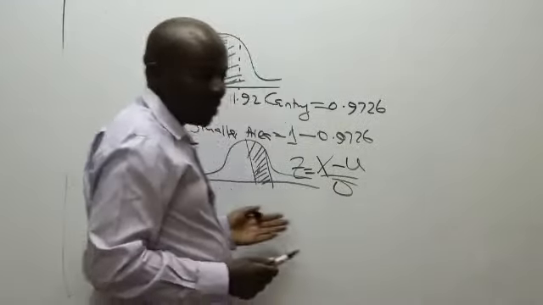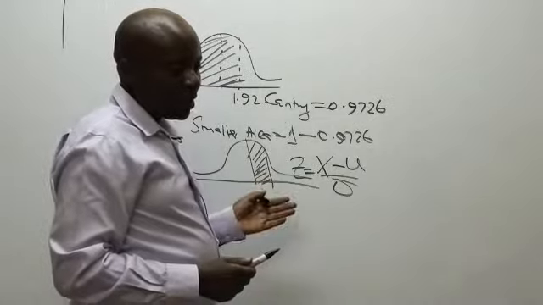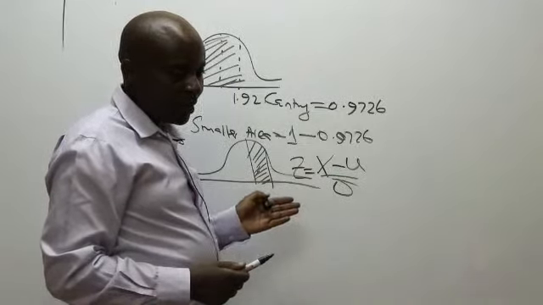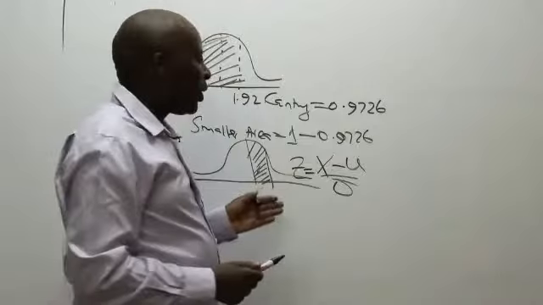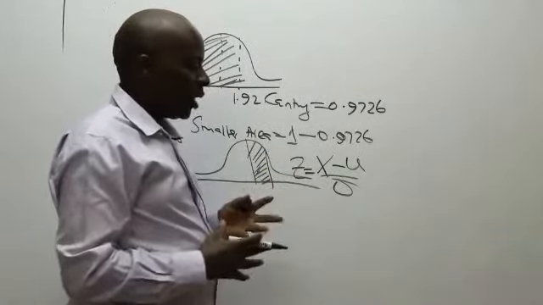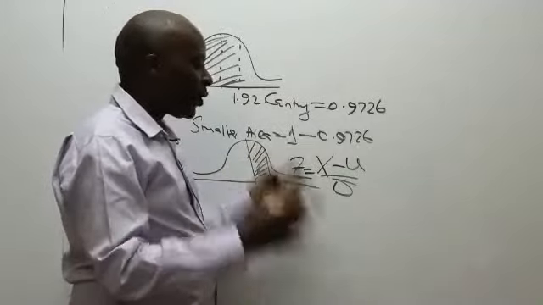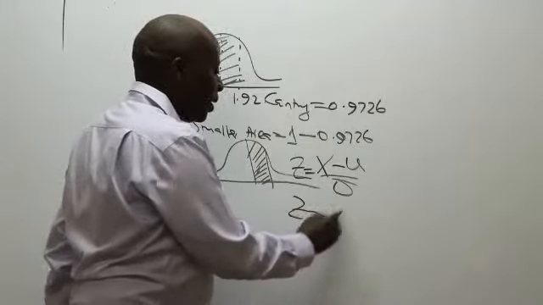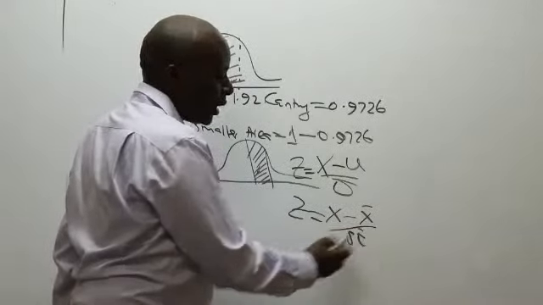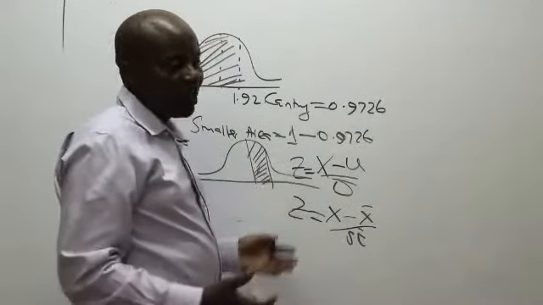That is the normal. But when, for example, you want to get a sample probability, when you're doing hypothesis testing, then you say Z equals X minus X bar divided by what you call the standard error. But these are too detailed for you.